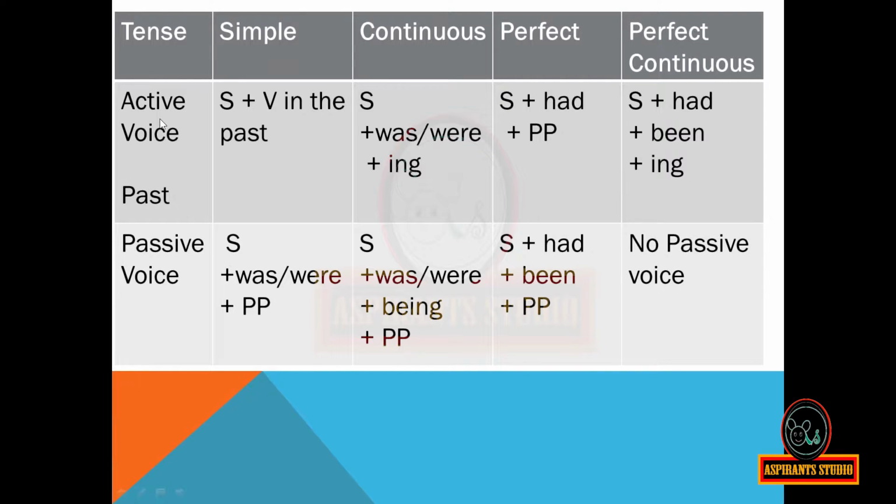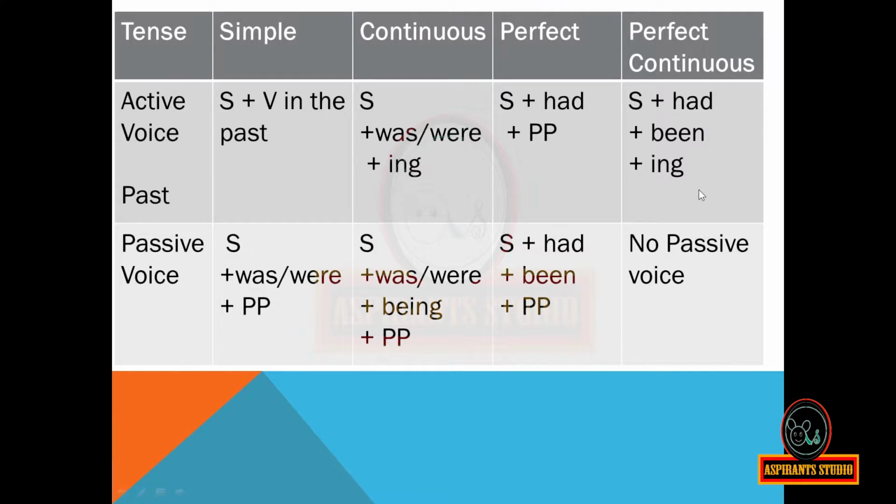Now, when the active voice is in the simple past tense, the form will be subject plus verb in the past. When the active voice is in the past continuous tense, the form will be subject plus was or were plus ing. When the active voice is in the past perfect tense, then the form will be subject plus had plus past participle.